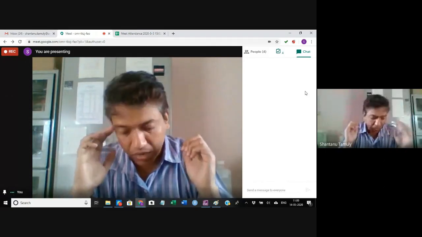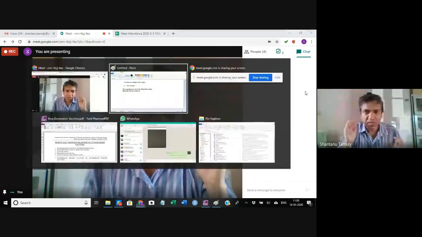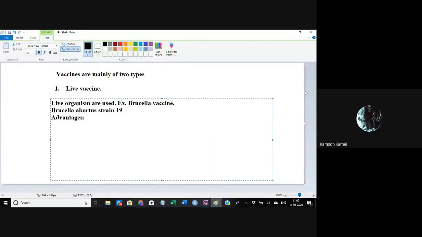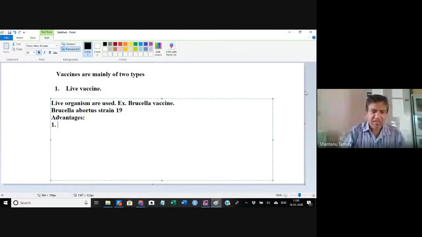Now, what are the advantages of this kind of live vaccine? They produce a high level of immunity. That means their protection is higher than other vaccines. That is the most important advantage of the live vaccine.